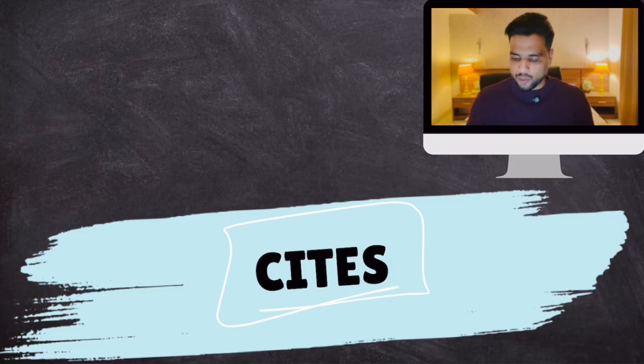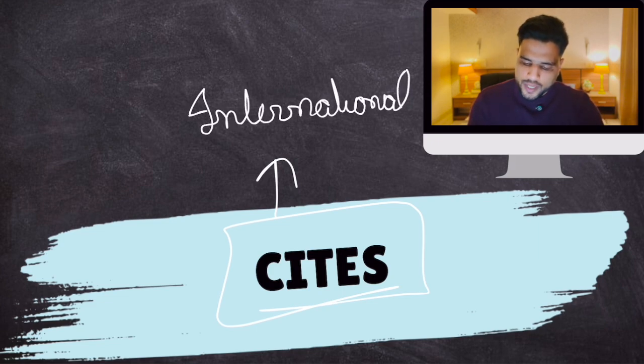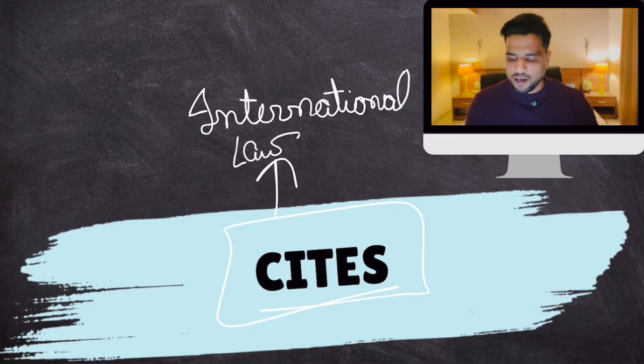Now, CITES is basically a convention, and any international convention is international law. So it is an international law that regulates international wildlife trade.